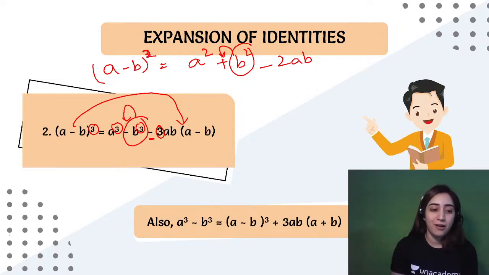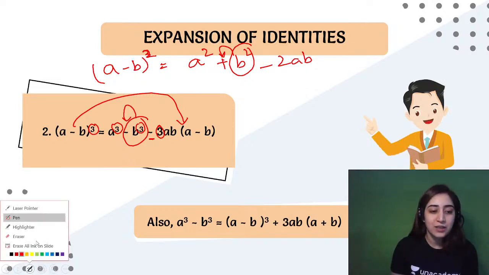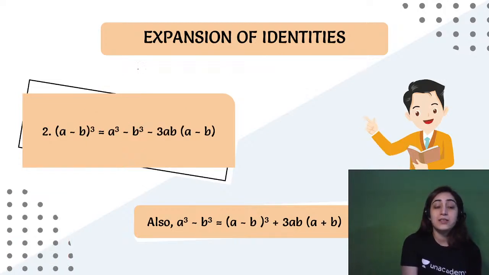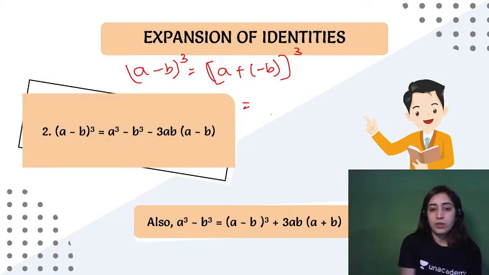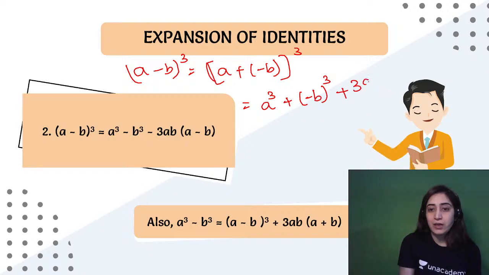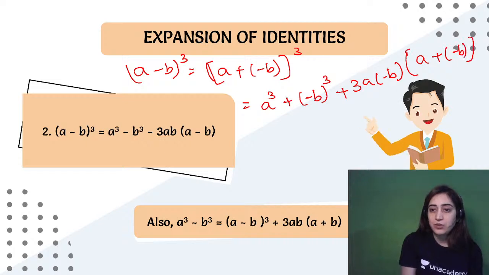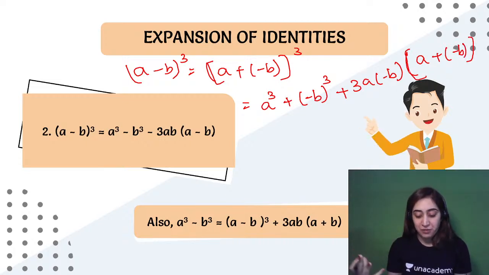Another way of not learning it and understanding the same technique is this: if it says (a minus b) whole cube, take it as (a plus negative of b), bracket a bigger one, whole cube. Now what is that formula? We know a cube plus b cube, then plus 3ab (a plus b). Right, so we are just applying the same formula that we did.